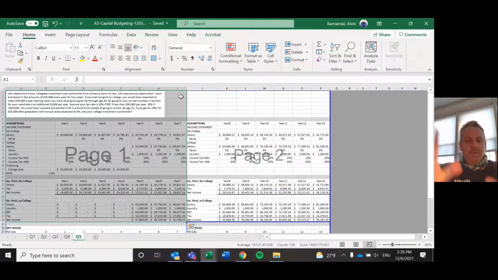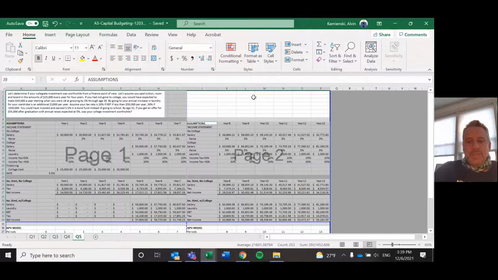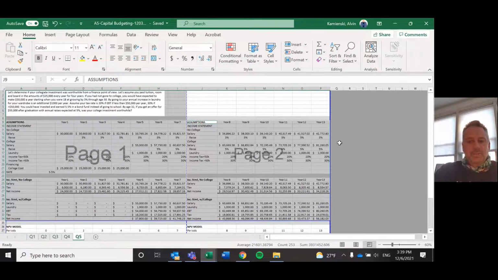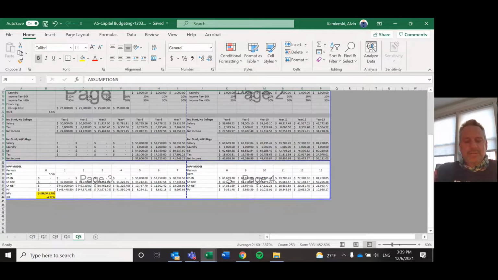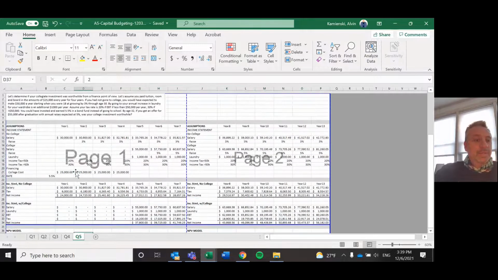I let go of my keyboard. I'm going to hold down Control and click on Assumptions here. And now I'm just going to highlight those values, not including that dead space. And I let go of the Control and the left arrow. I'm going to scroll down using my mouse that time. Hold down Control again. I highlight, not there, but there. And I want all this to come with me into my print. I just goofed up. I'm going to start over.